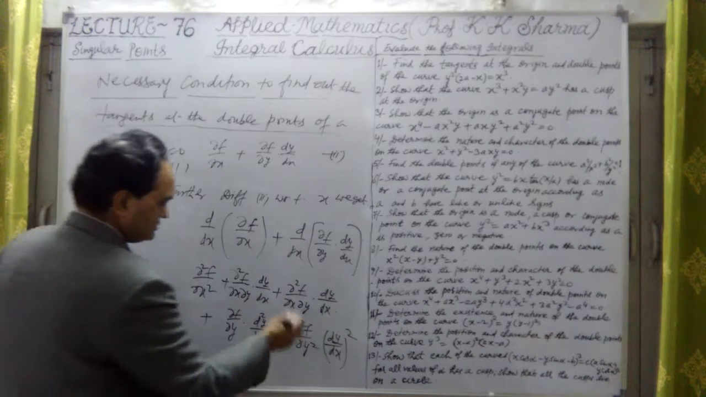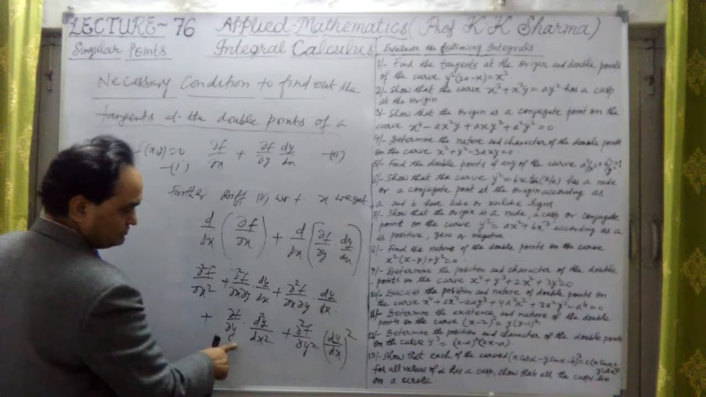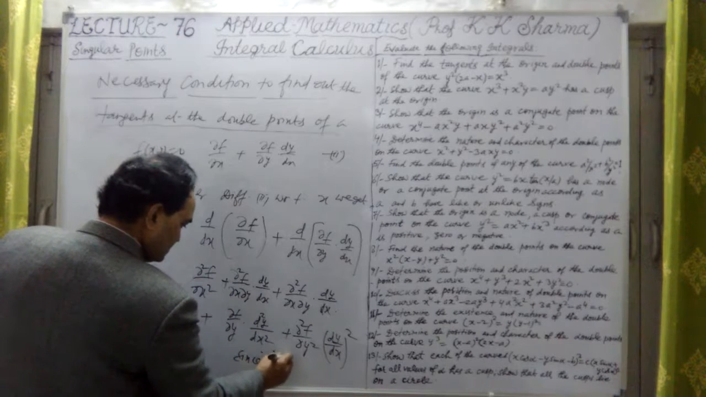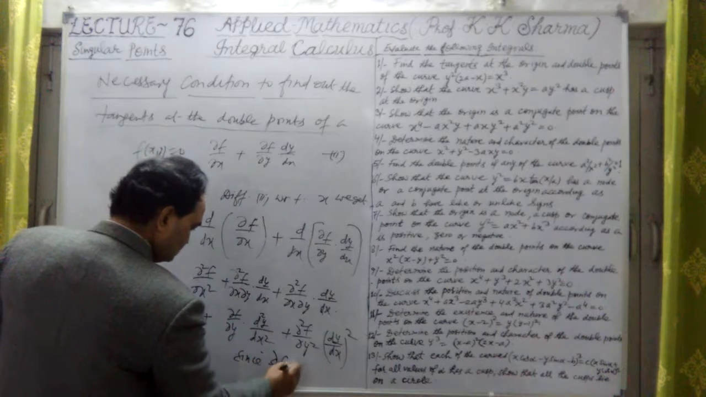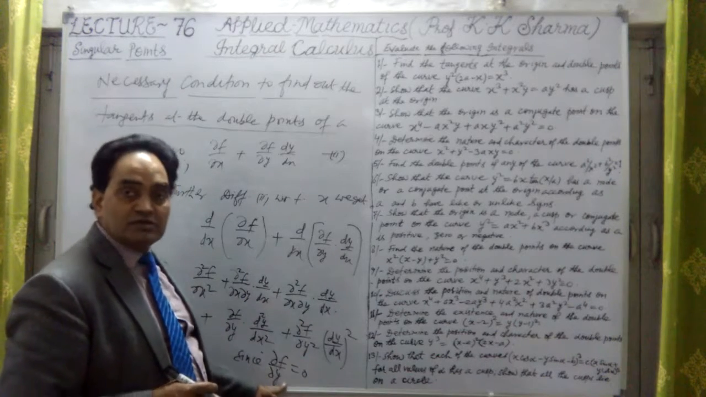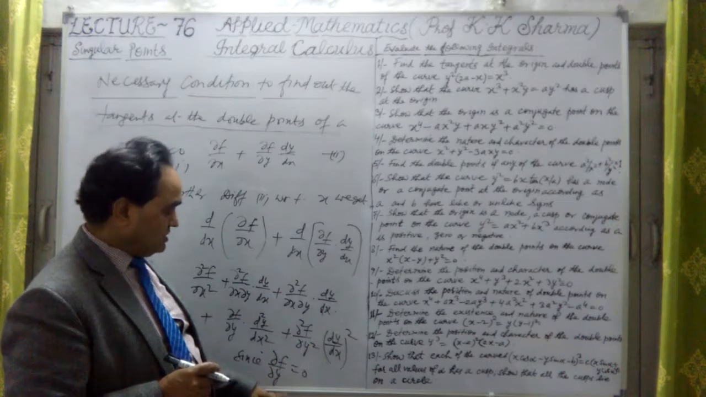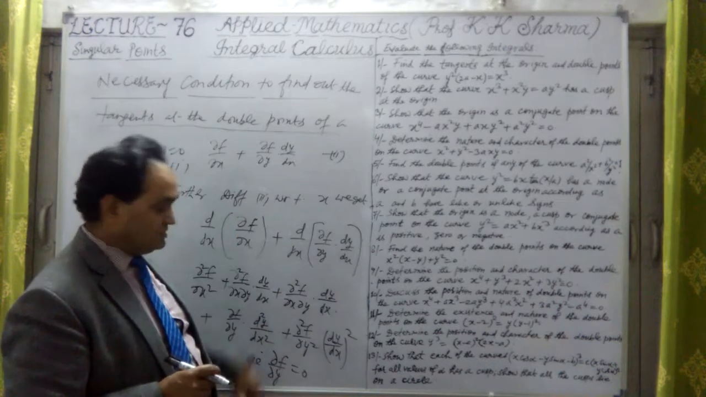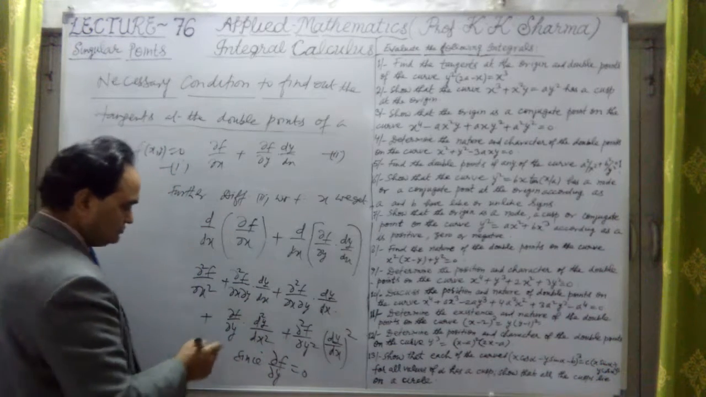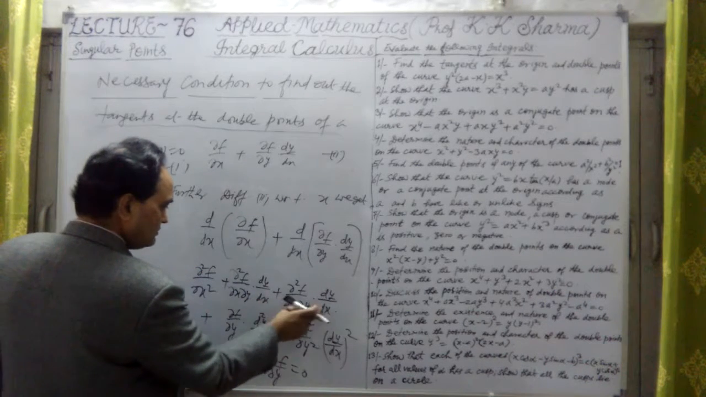Now for these terms, this del f on del y from the first position is 0. Let me write here: del f upon del y equal to 0 from the second equation. If there are two tangents, then del f on del y equal to 0, del f on del x equal to 0, and f equal to 0. That was the condition we put there. So this step is 0. Now these two are similar terms.